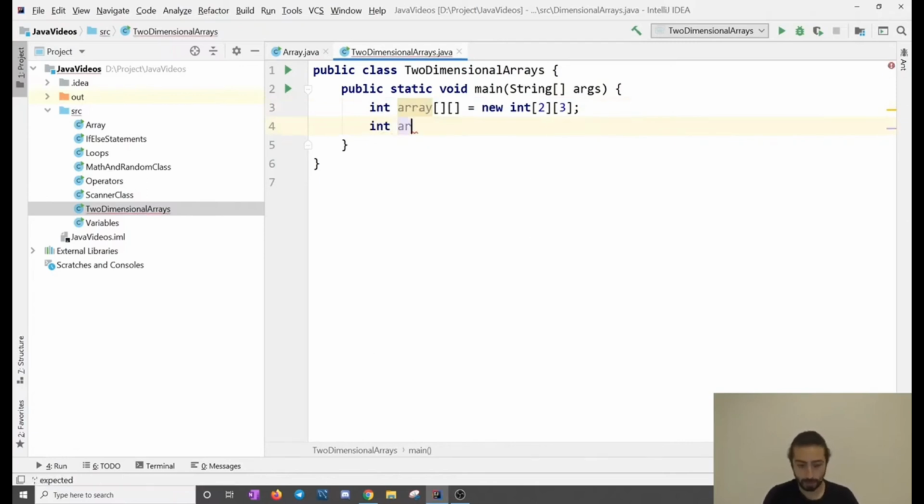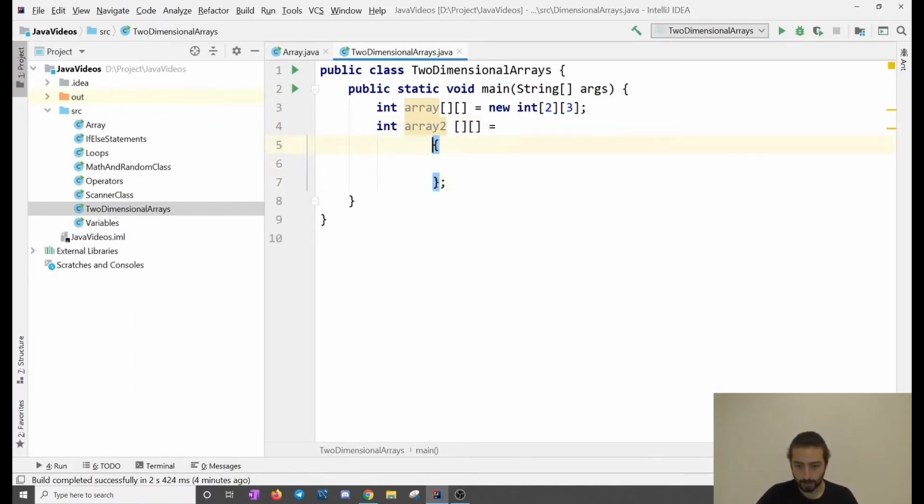Do you remember how we did it? We say array, and then 1, 2, 3, 4. This is a way to initialize an array, right? So just like that, we're going to be doing it for two-dimensional arrays. So I'll say array 2, and then put another square bracket, and let me actually do it this way. Now you see I have one array, and then I can put another. I say putting an array, but it's not actually an array.